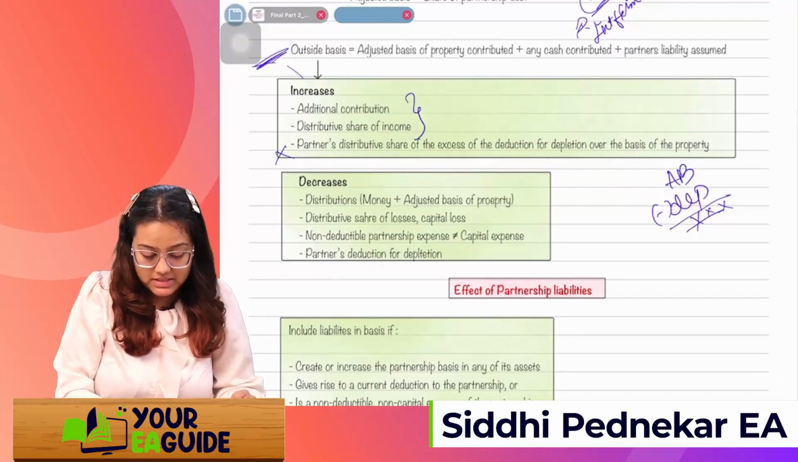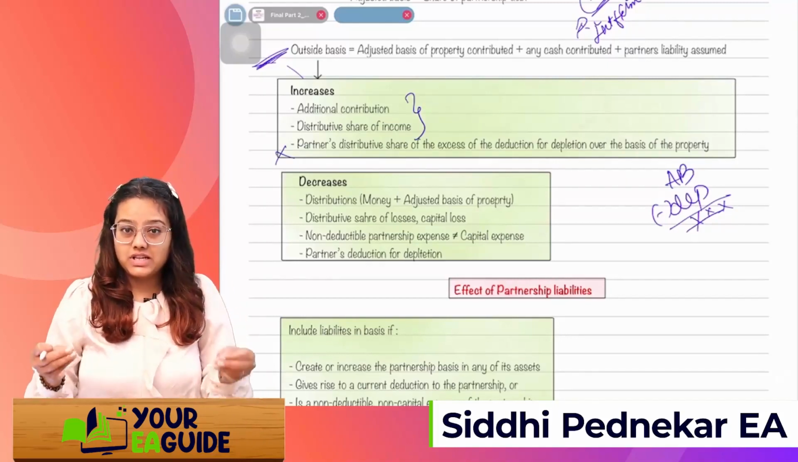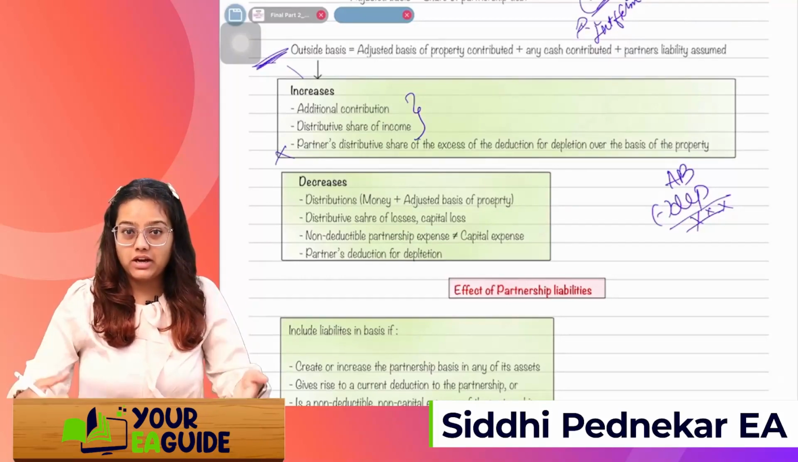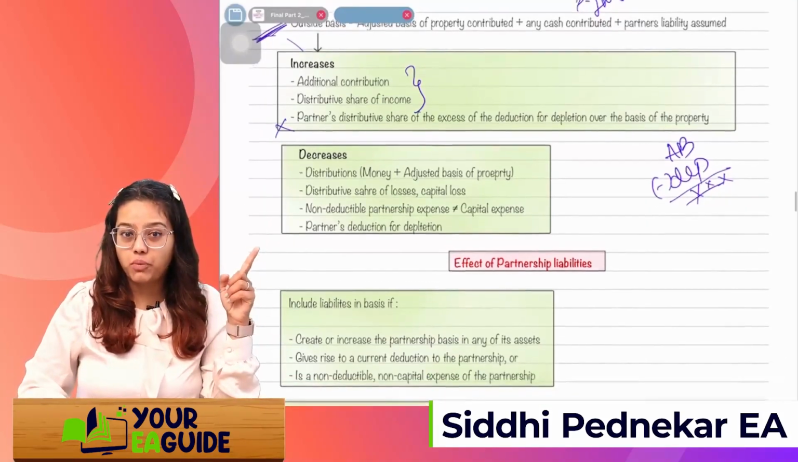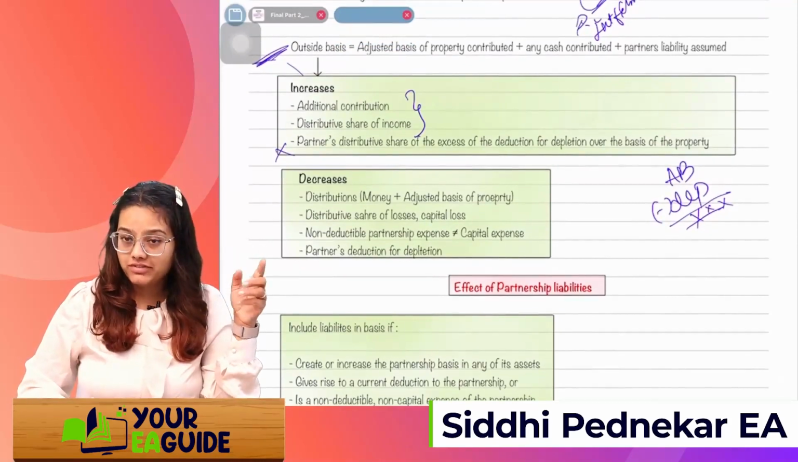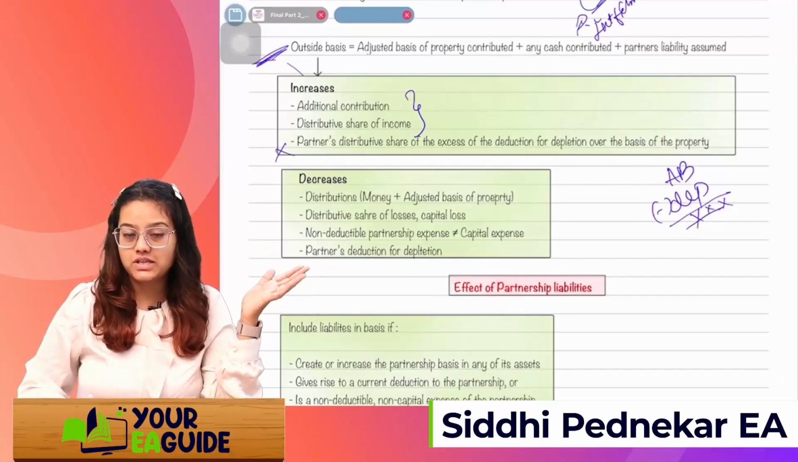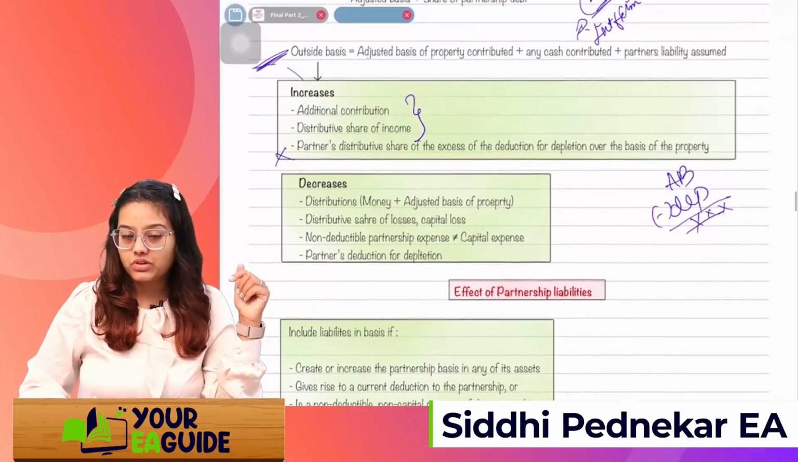Just remember basic things, that we'll just add on all the additional contribution, add on the distributive share, and reduce. What things are we going to reduce? This is important. Distribution. If I'm getting any distribution from the partnership firm by way of money, then I'll just reduce the money. Adjusted basis, I'll reduce the adjusted basis. This we have already gone through right now, right?